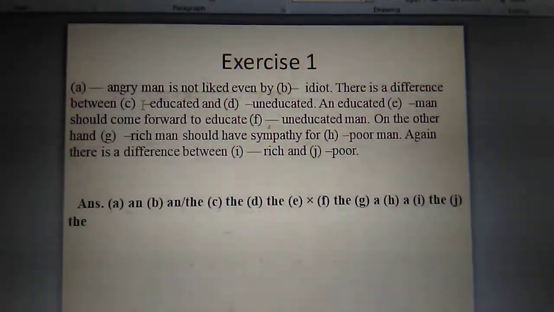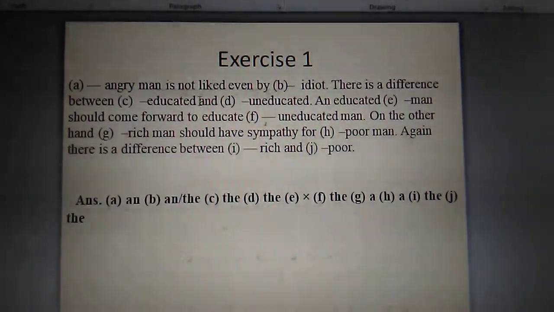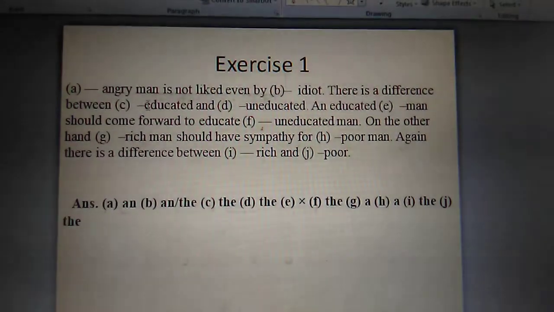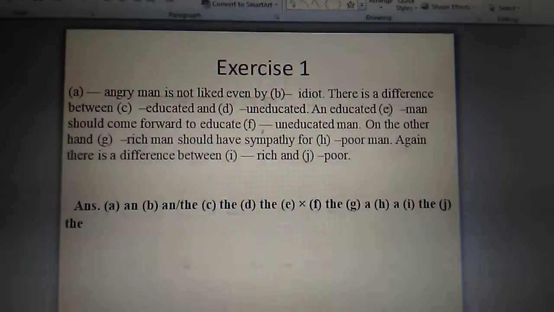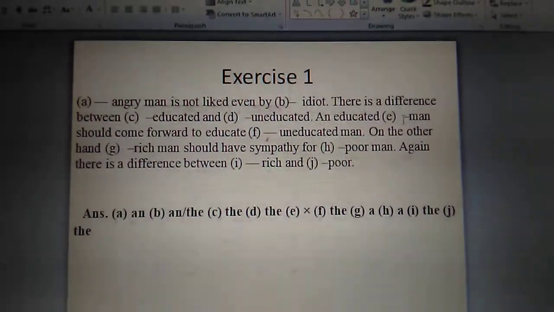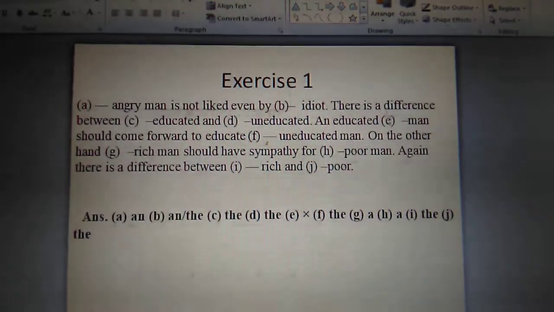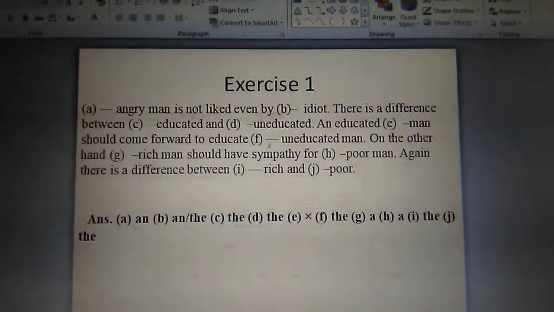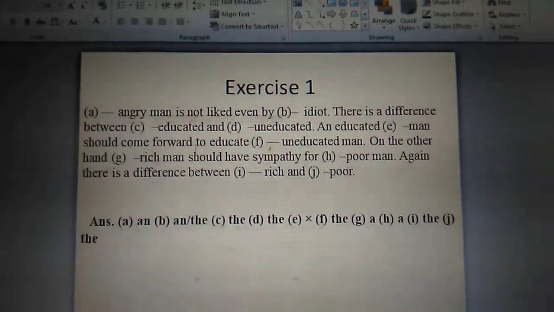Look here, educated and uneducated. Generally it seems to you that there will be a and there will also be an, but no, because there is no noun after this one, there is also no noun after this one, so there we use the to mean all the educated and all the uneducated. An educated man should come forward to educate. An educated man, look here, it will be crossed because educated is the adjective, man is the noun, already article an is used here, so it will be crossed here.